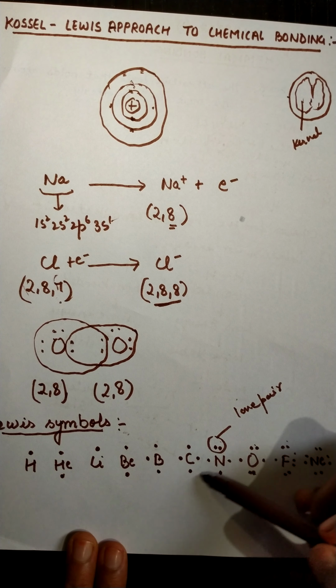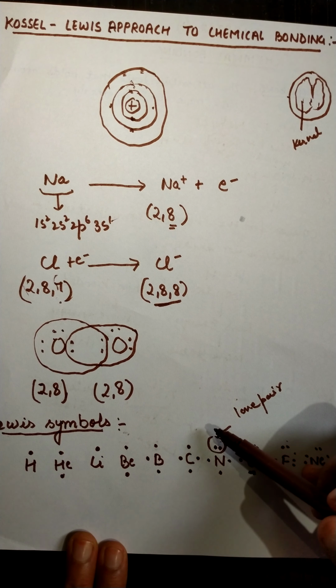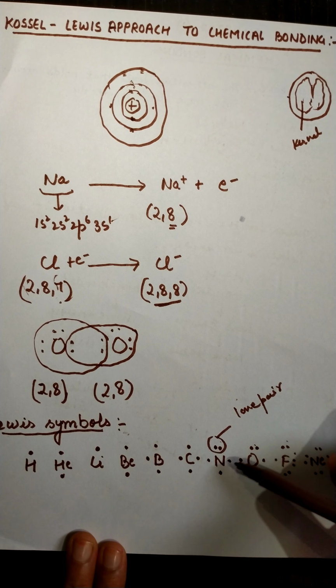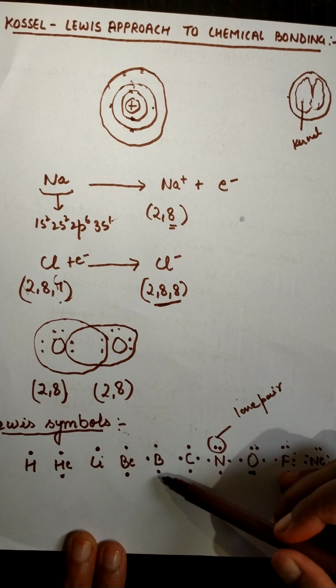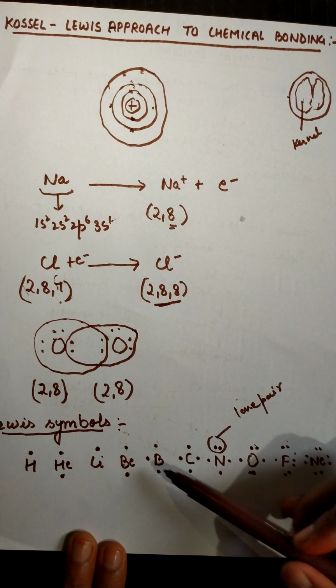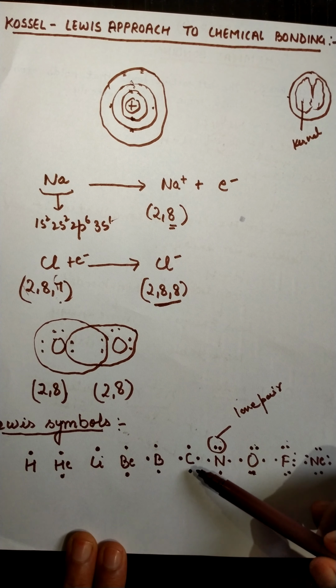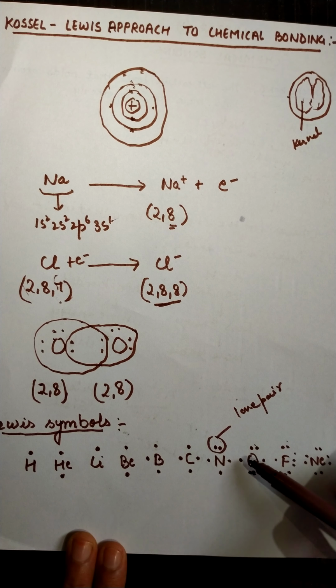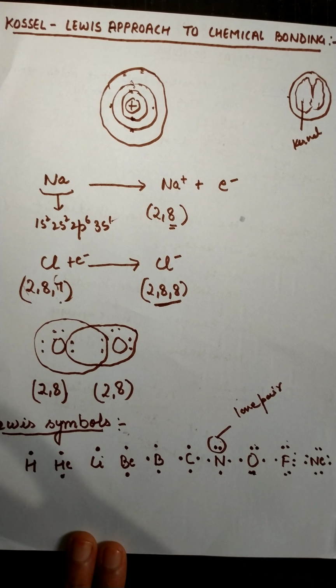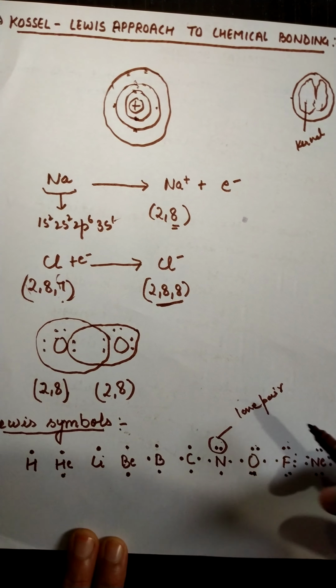By considering how many electrons are present in the outermost valence shell, we can also get information about the outermost valence shell configuration, and also about the number of bonds which an atom can form with other elements to become stable. So these were certain things.